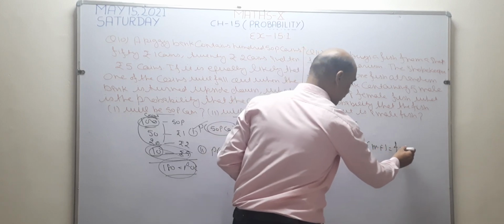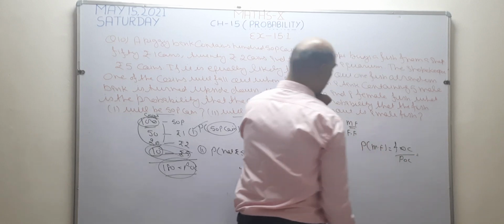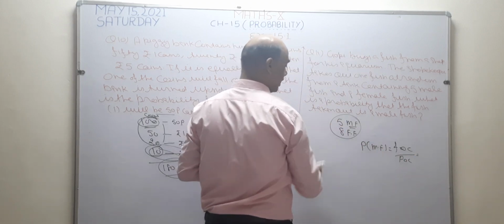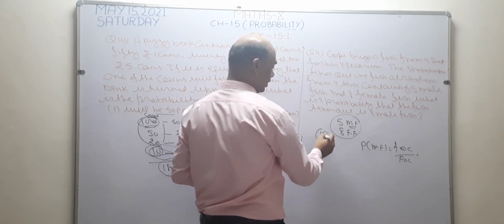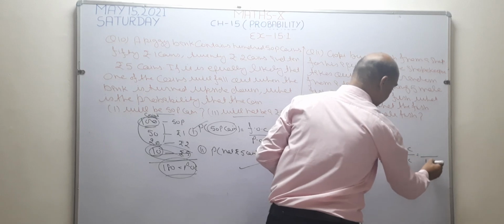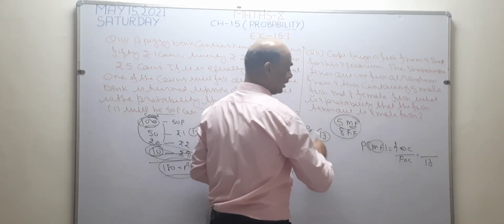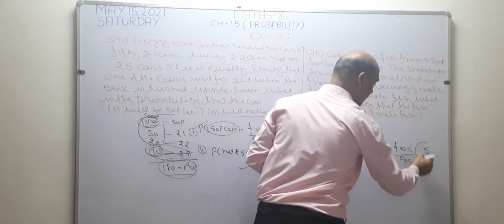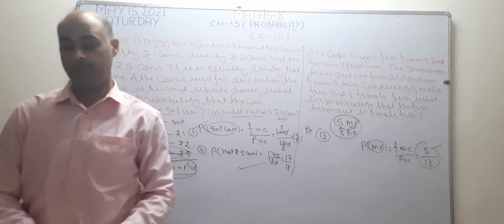Okay, formula is favorable outcomes upon possible outcomes. So I want to find the possible outcomes. How many fishes are there, male or female? Total 8 plus 5, 13 fishes are there. So the possible outcomes become 13. Now in my favor, male fish are there. How many male fish are there? 5. So the answer becomes 5 by 13. This is the answer of this question. Okay.